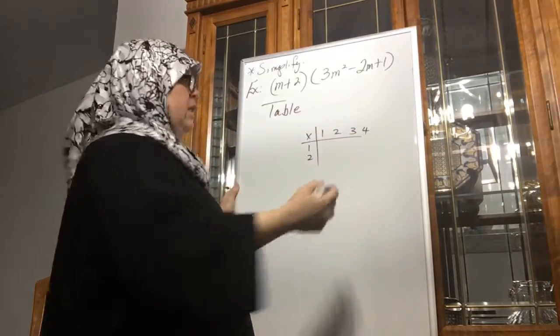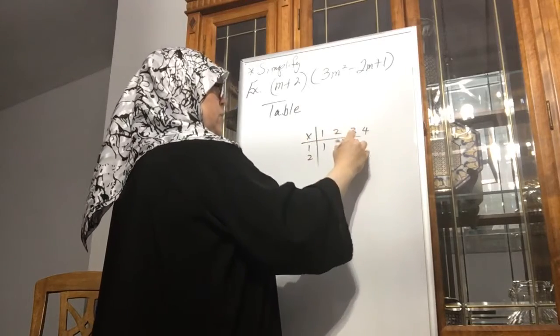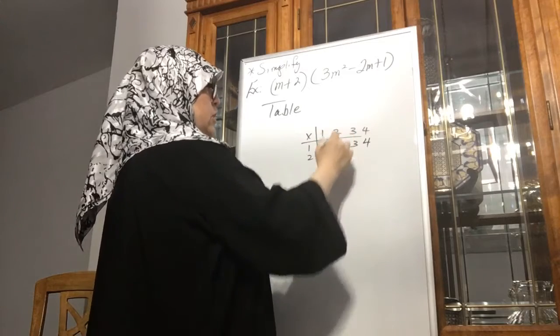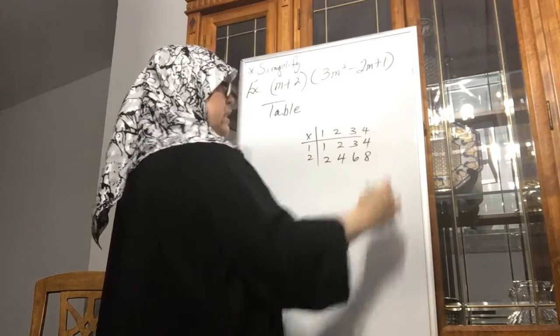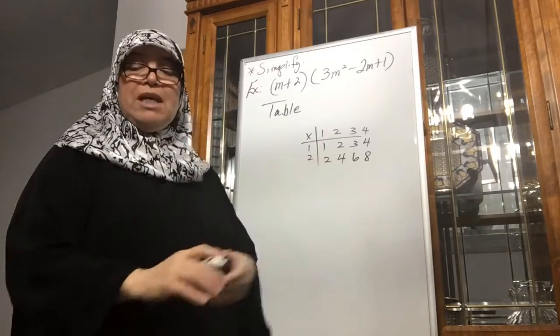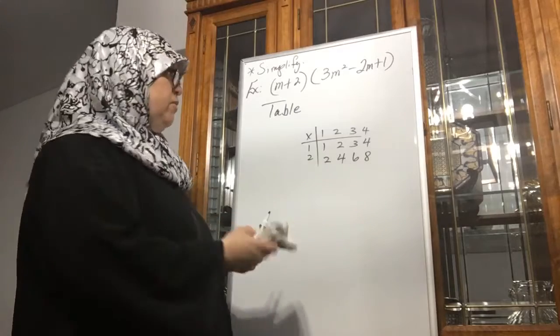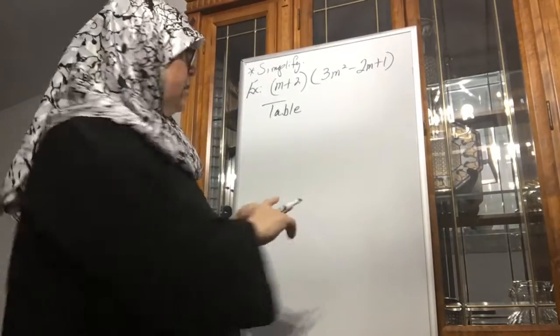So a table is kind of like 1 times 1 is 1, 1 times 2 is 2, 1 times 3 is 3, 1 times 4 is 4. The next one, 2 times 1, 2, 2 times 2, 4, 2 times 3, 6, 2 times 4 is 8. So we're going to do almost a type of table like this, that you use this strategy in order to solve.